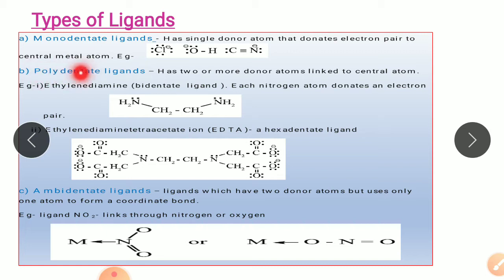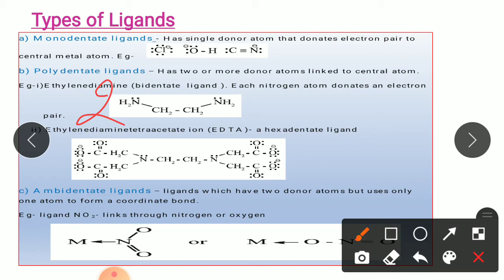Moving to the next type, that is polydentate ligands. Poly means many. So this type of ligands, they have two or more than two donor atoms through which they can donate their pair of electrons to the central metal atom and form the coordinate bond. Now if the ligand has two donor atoms, it is called as bidentate.